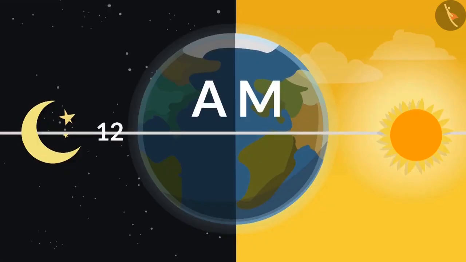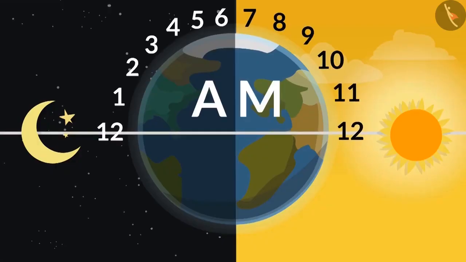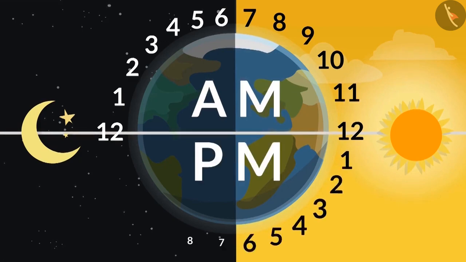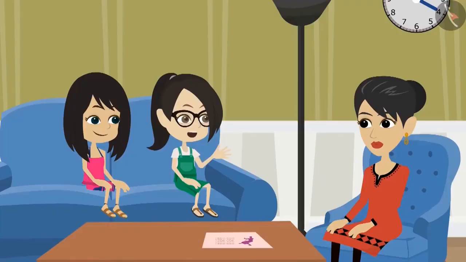AM is from 12 o'clock at night to 12 o'clock noon. Hence, AM is written to show the time before noon. And PM is from 12 o'clock noon to 12 o'clock at night. Hence, PM is written to show the time after noon. Whenever the time has to be mentioned, we have to write it with the information whether it is before noon or afternoon. Yes. But what do AM and PM stand for?